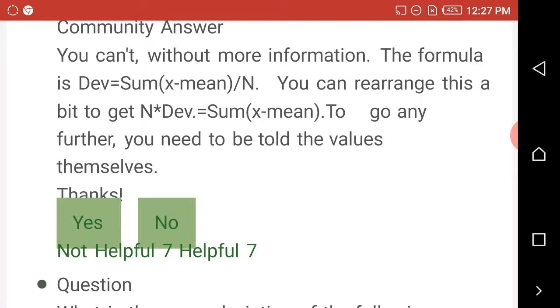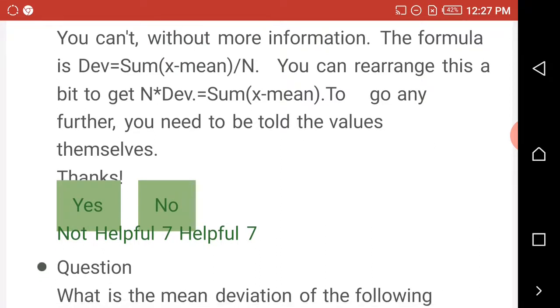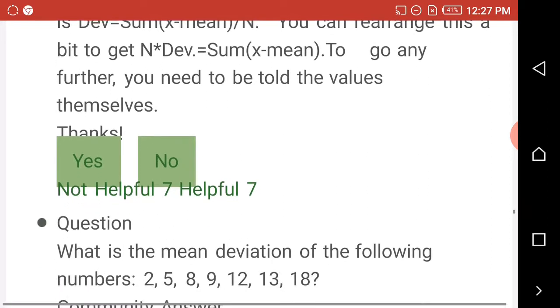You can rearrange this a bit to get n times MD is equal to the sum of x minus mean. To go any further, you need to be told the values themselves.